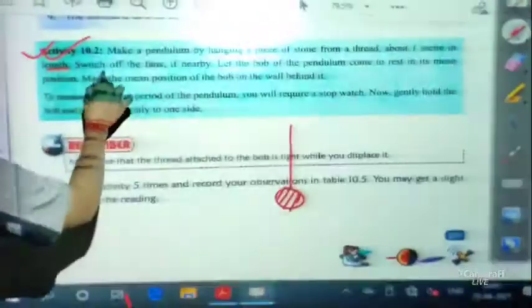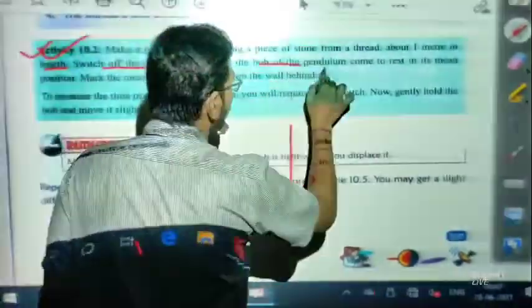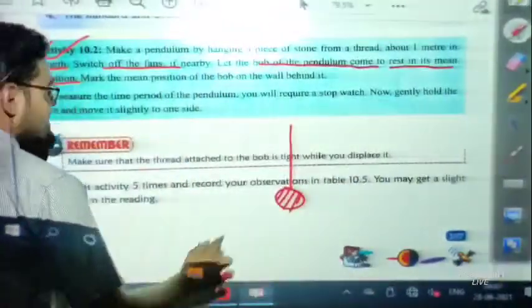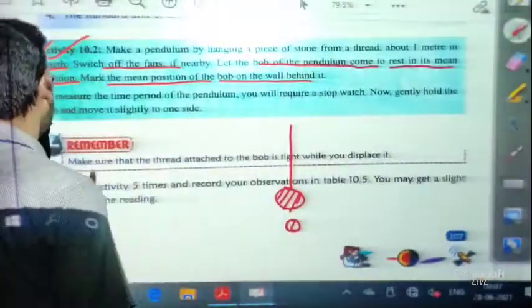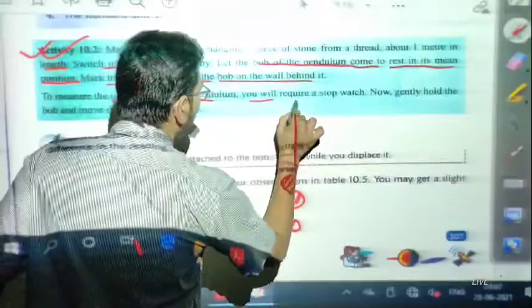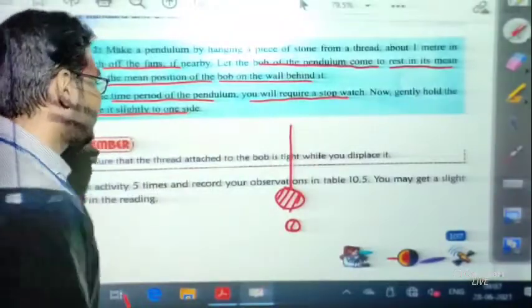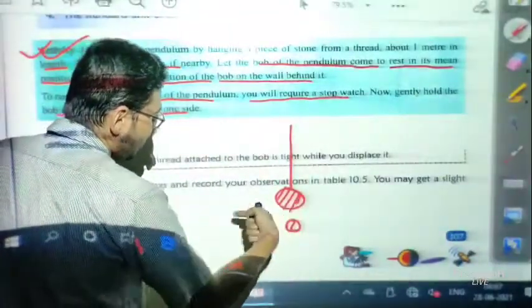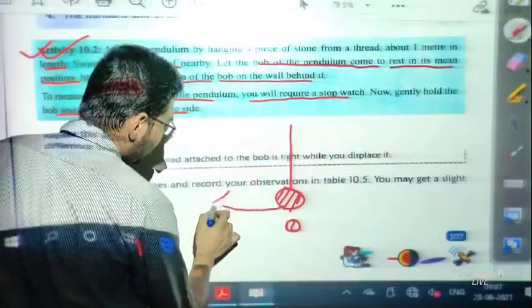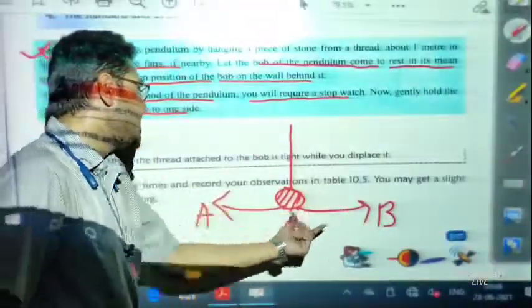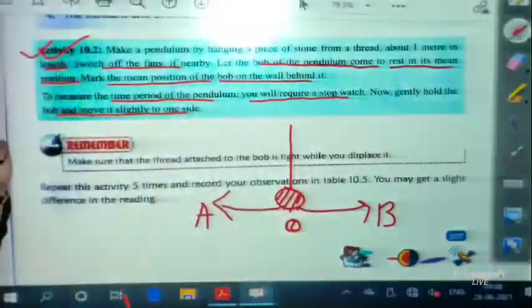Clear? Now switch off the fans nearby and let the bob of the pendulum come to rest at its mean position. So this is its mean position O. Now mark the mean position of the bob on the wall behind it. Now, to measure the time period of the pendulum, you will require a stopwatch. Now gently hold the bob and move it slightly to one side. If I hold the bob like this and move it to one side, then what will happen? It will go to this side, then again it will come here and go to this side. So this position we can call A and this position we can call B. So it will go like this. That means again the oscillatory motion will act.